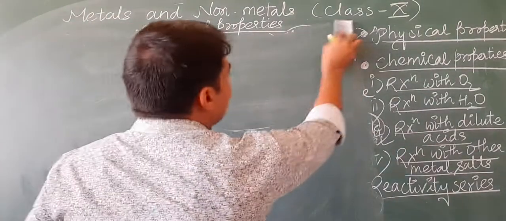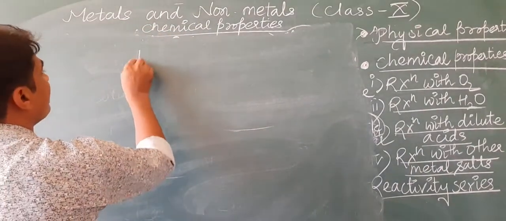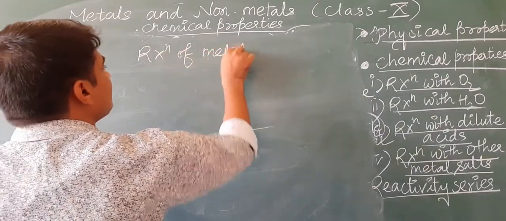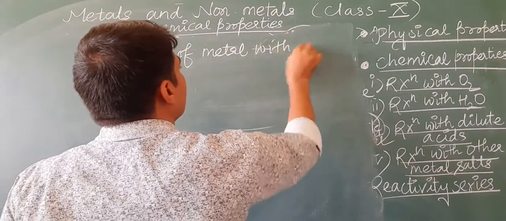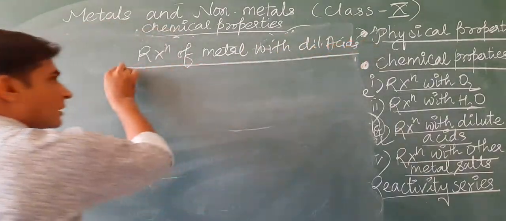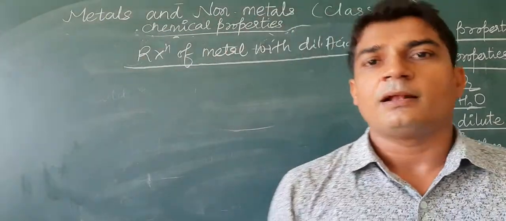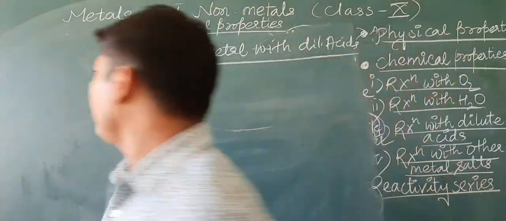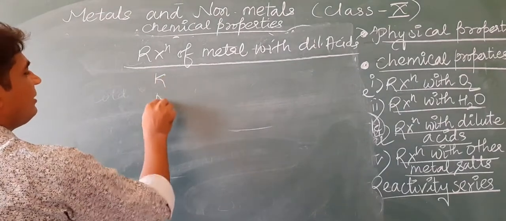Next is the reaction of metals with dilute acids. Some metals react vigorously with dilute acids, for example the same potassium and sodium.